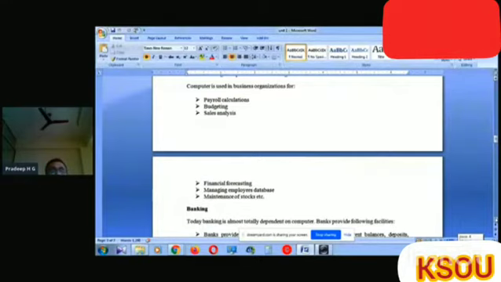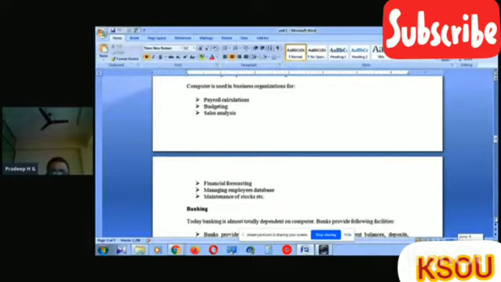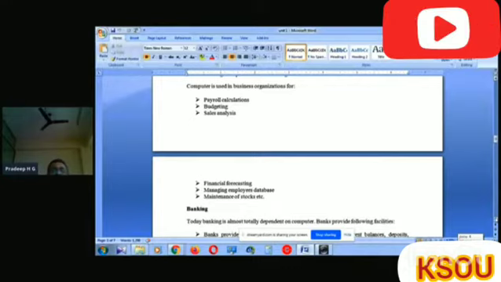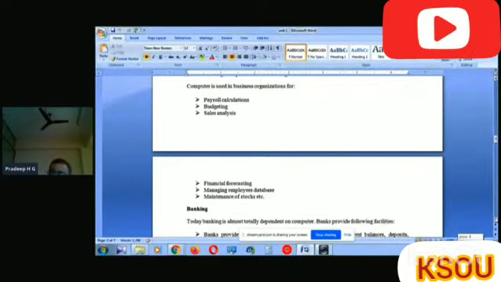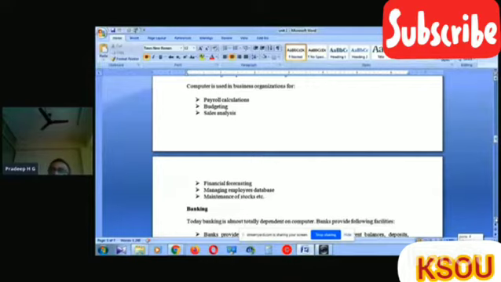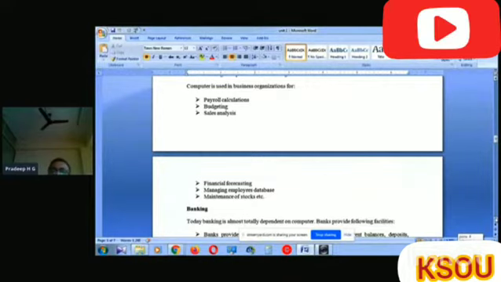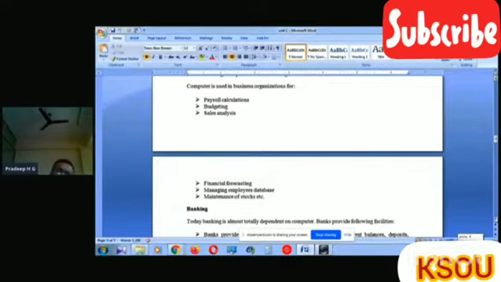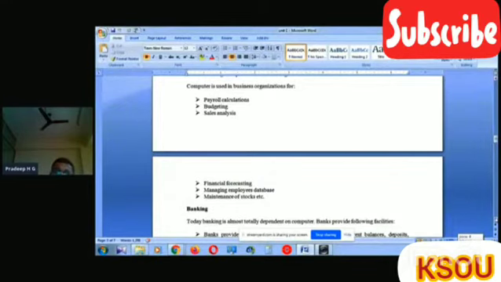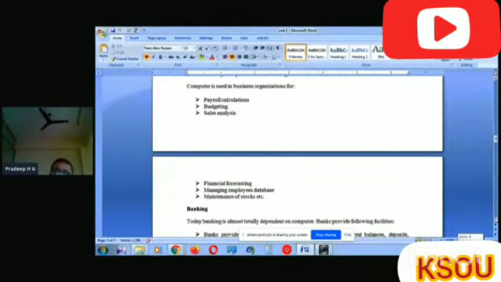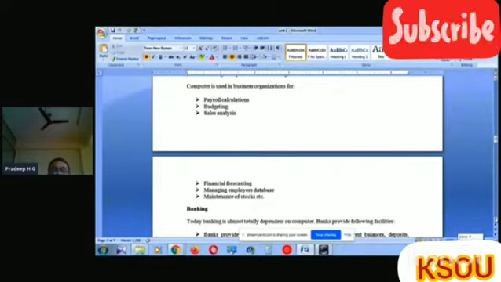Then financial forecasting. We can assume what type of profit we get now, next, and before. We can compare the transactions of the financial statements. It is possible to see whether we can get a good profit, whether it is possible to maintain the firm, or whether we have a loss. The financial statistics can be calculated and analyzed by using the computer.